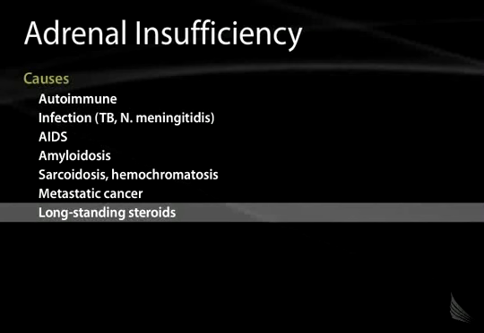Long-acting steroids are perhaps the most common cause of adrenal insufficiency. And what happens here is patients, often with rheumatologic disorders, taking steroids chronically, chronic exogenous administration of steroids downregulates the hypothalamic pituitary adrenal axis. And so the pituitary gland is not secreting significant amounts of ACTH. And when the patient therefore stops taking steroids, the pituitary gland, for unclear reasons, is not able to pick up the slack quickly and secrete ACTH.